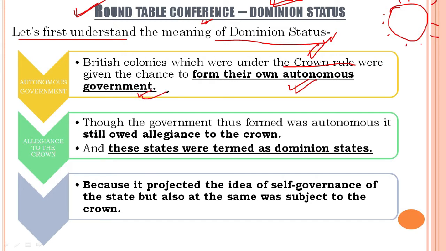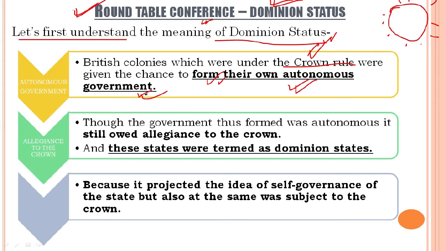Okay, we'll go through the points clearly, very easily. You will be able to understand the meaning of dominion status. So first of all, we see that the colonies, for example, consider India here, were offered to form their own autonomous government. Autonomous government means self-government. Let us understand by taking India as an example.